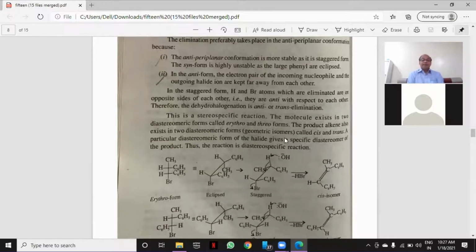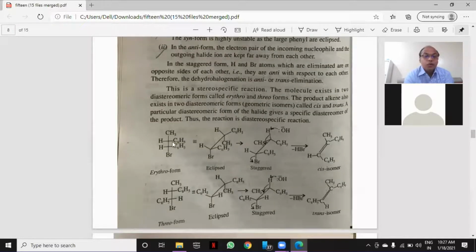Now, if we represent the same alkyl bromide into erythro and threo form in Fischer projection formula. In the erythro structure, both C6H5 and H are on the same side of this vertical line. Okay, both C6H5 and H are on the same side. In threo form, they are opposite to each other. This is C6H5 and this H, they are opposite to each other, which is called threo form.